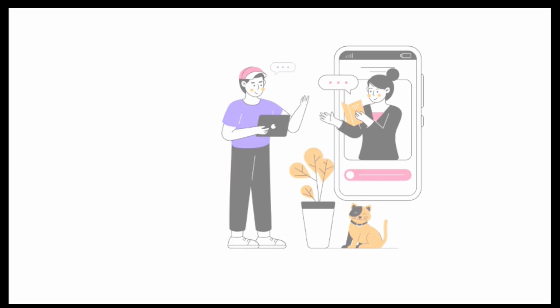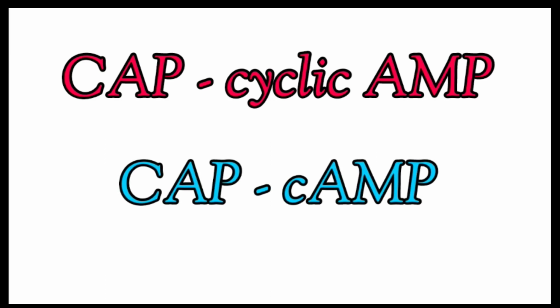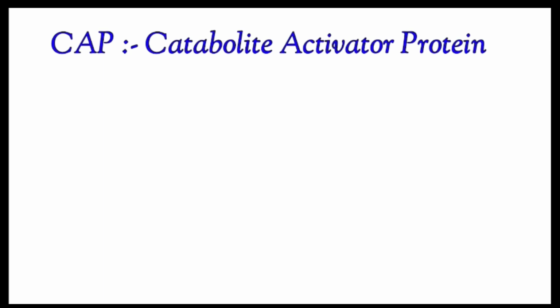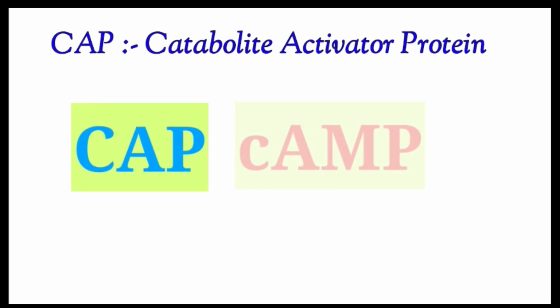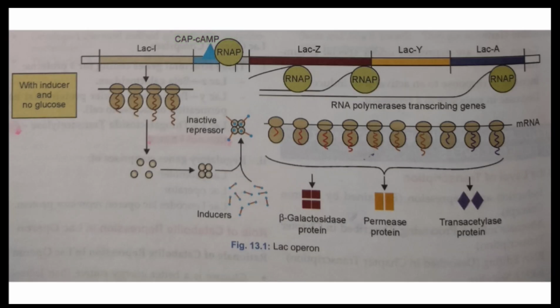So, the positive regulator is CAP-cyclic AMP. It's simple. CAP-cAMP. CAP is catabolite activator protein. It only gets activated when cyclic AMP combines with it. The activated CAP-cyclic AMP complex binds at CRE. CRE is the cis regulatory element. This allows RNAP to bind at the promoter site. Hence, transcription of structural genes is achieved.